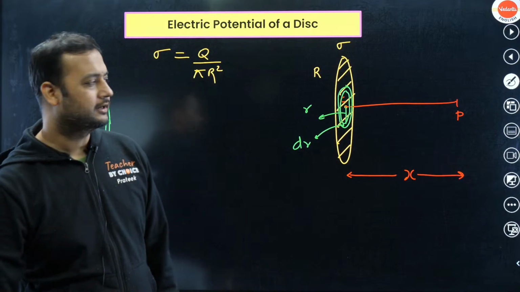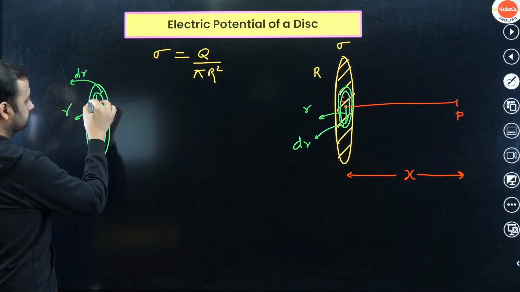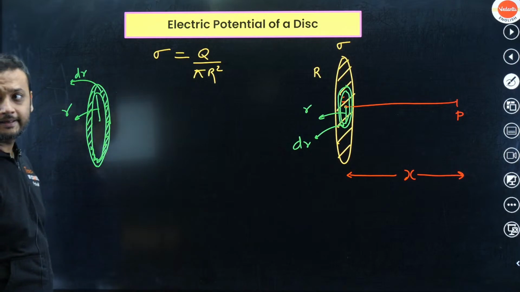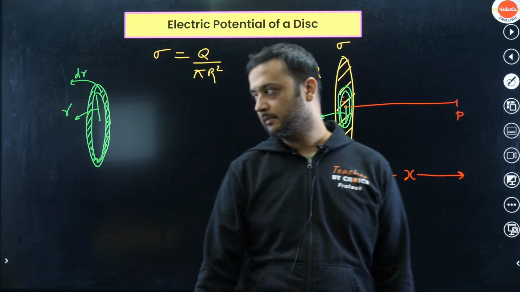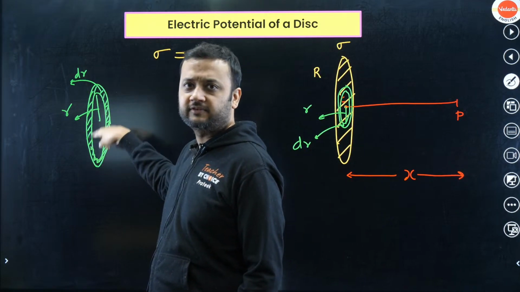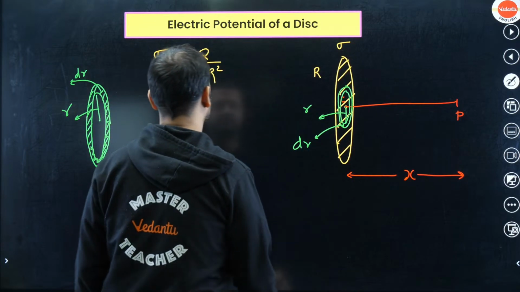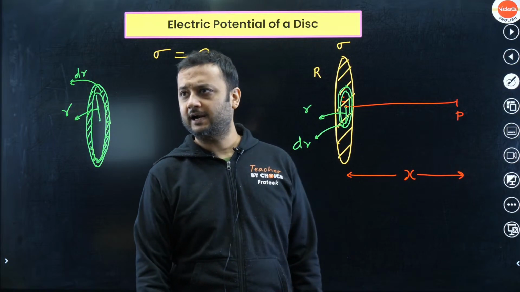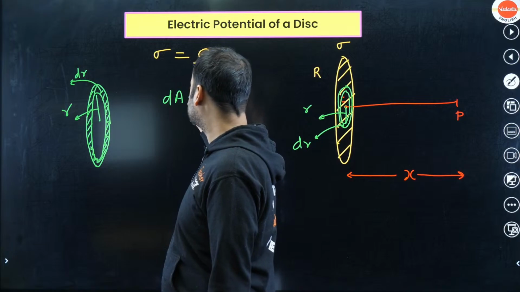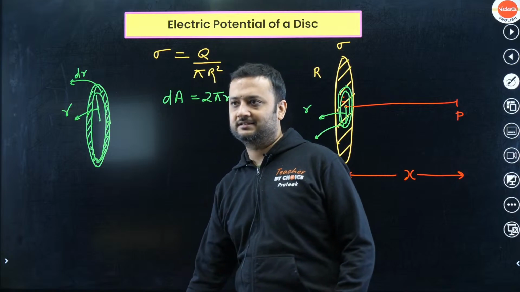Now, first thing, can you tell me what is the area of this ring? That means I am talking about this area. Right? So many times you would have noticed how to write area of this type of ring. So simple, circumference multiplied by thickness. That means 2 pi r is the circumference multiplied by this small thickness dr. Okay, so the area of this ring will be 2 pi r dr. Yes, Rutvika, correct, absolutely correct. So area of this ring is 2 pi r dr. Nice, you are doing great.